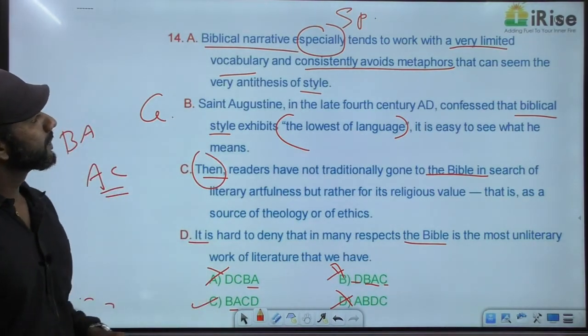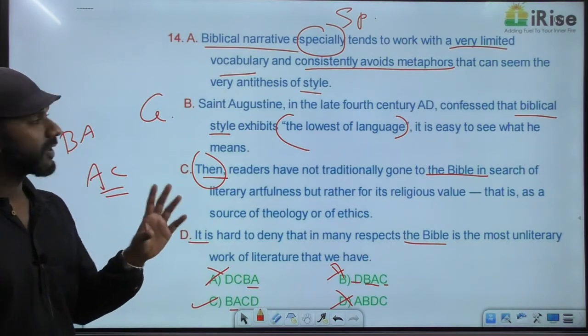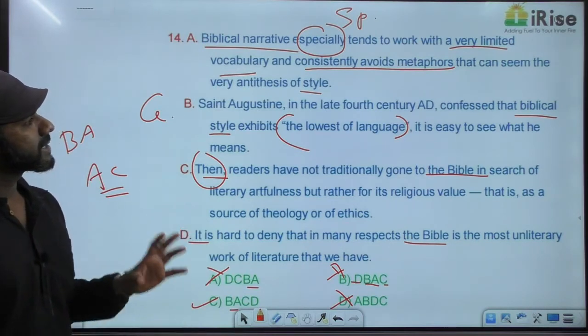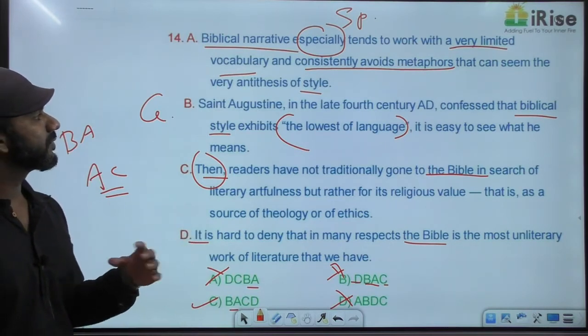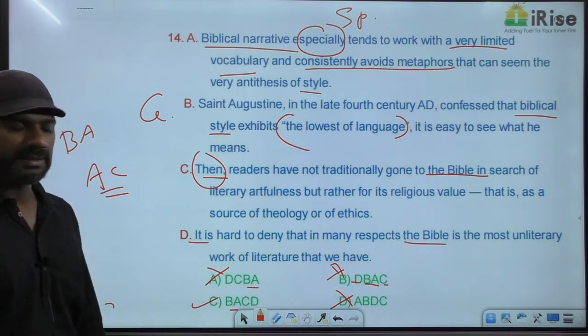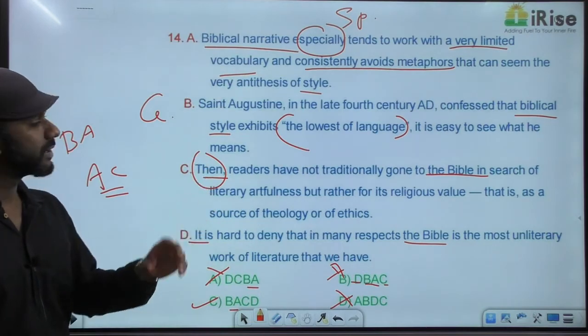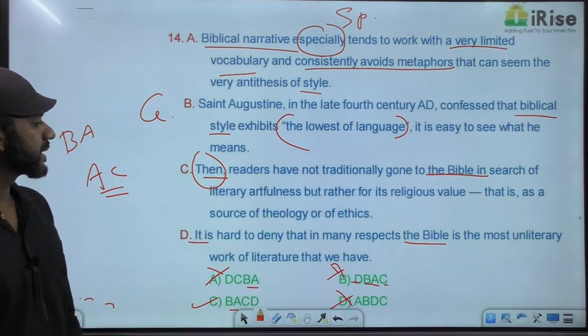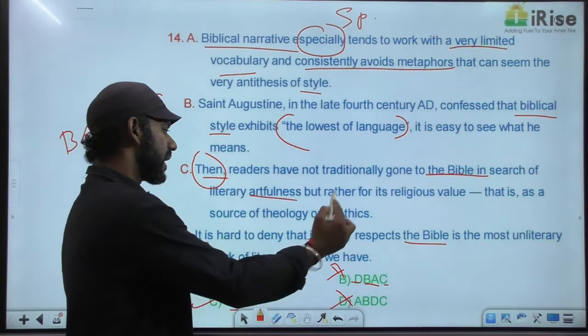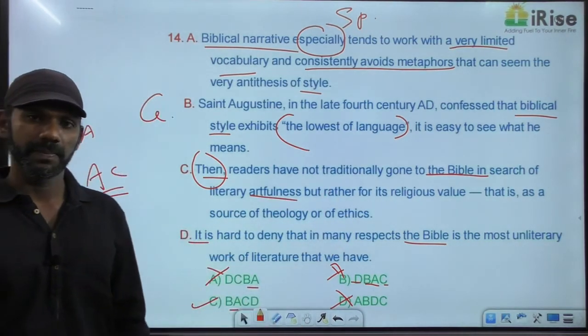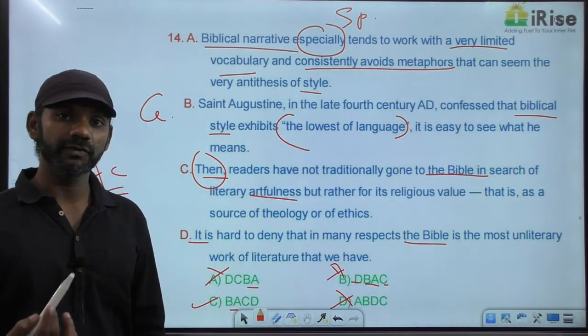Come to A once again. It uses very limited vocabulary and consistently avoids metaphors that can seem the very antithesis of style. Then readers have not traditionally gone to the Bible in search of literary artfulness. Artfulness is a negative word. Artless is positive, artful is negative.